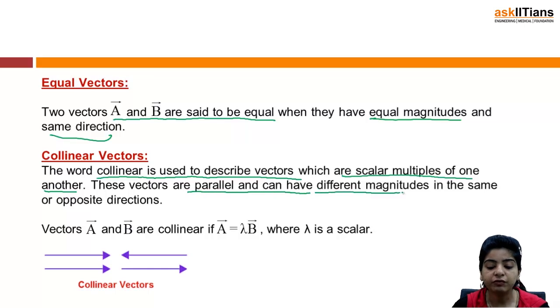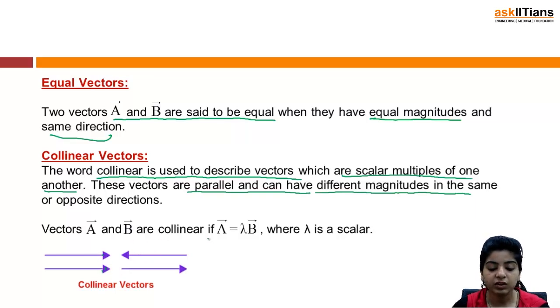They can have different magnitudes in the same or opposite directions. You just need to take into account that they should be scalar multiples of one another. You can see it in the figure also: they can have different magnitudes, and the direction can be either the same or opposite.